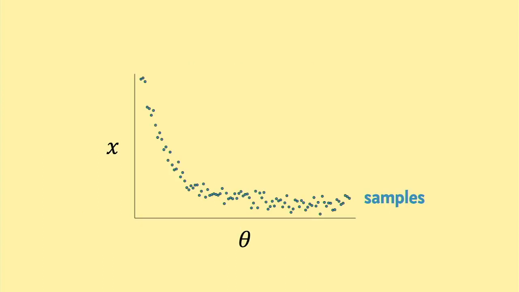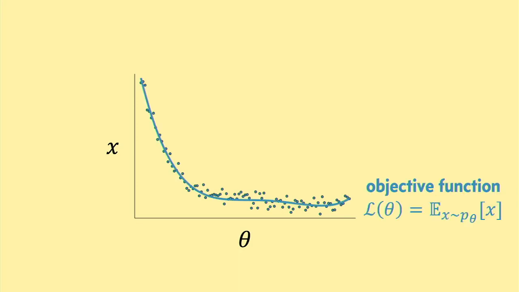Well, it's a pretty common scenario in machine learning that we have a program that's stochastic in some way, taking in a parameter theta and sampling a different random value x every time we run it, where what we're interested in is, for each theta, the average or expected x value across all possible simulations. And we often want to find a theta that minimizes or maximizes this expected value. Now, the picture sometimes looks like this, with minimally noisy samples around the true value.